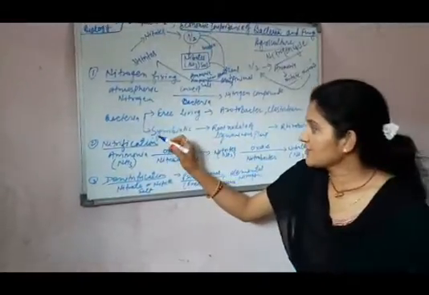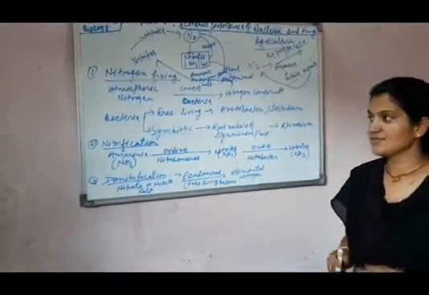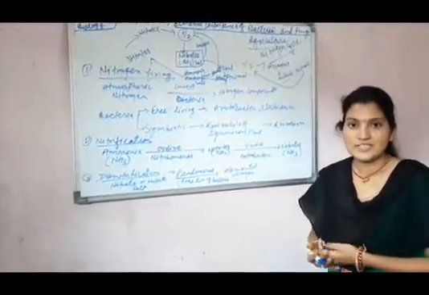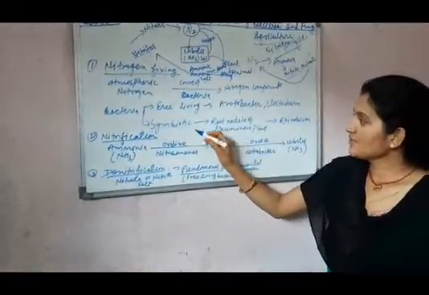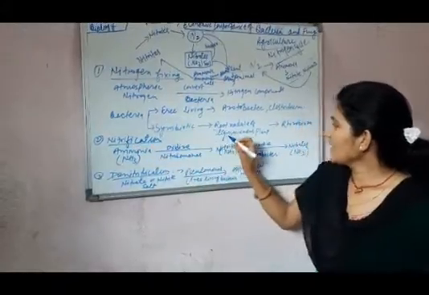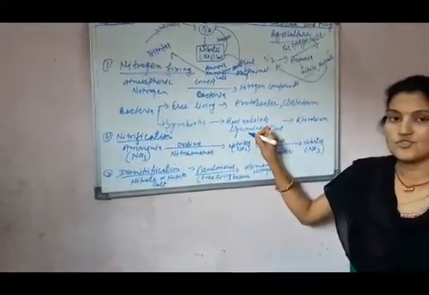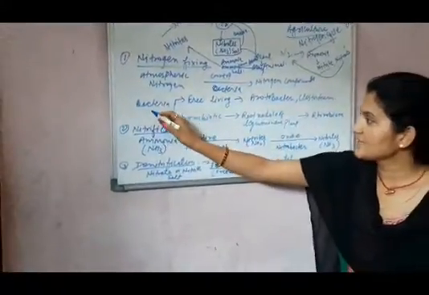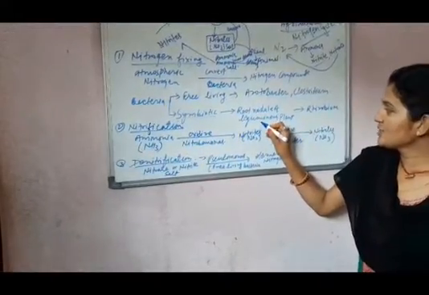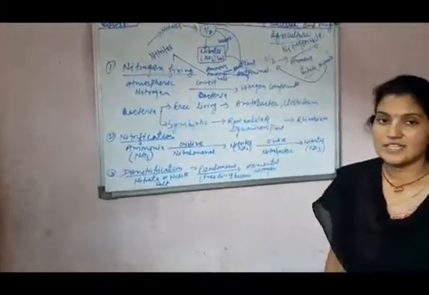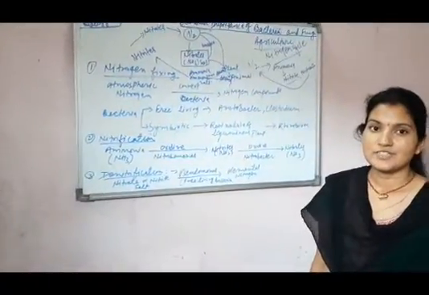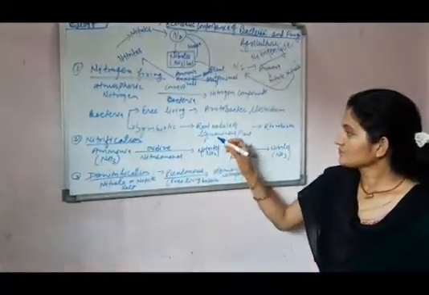And in symbiotic bacteria, what is symbiotic? Symbiotic is a mutual relationship between two partners. The two partners are bacteria and a leguminous plant, and between these there is a symbiotic relation in which both are beneficial to each other.